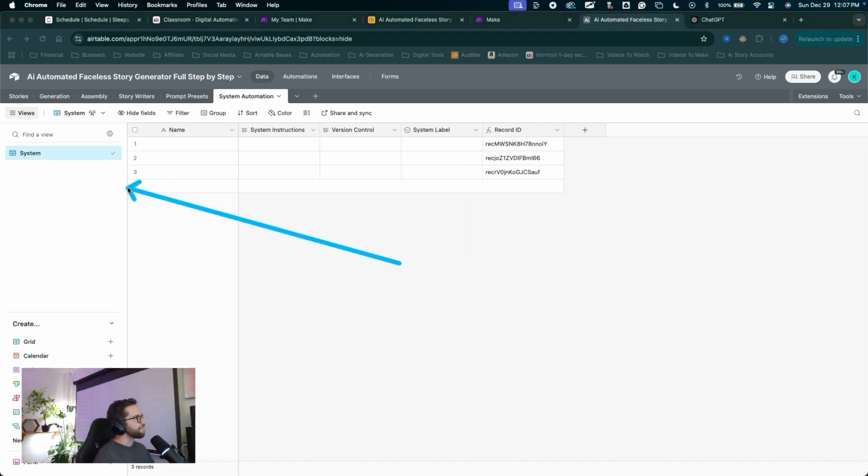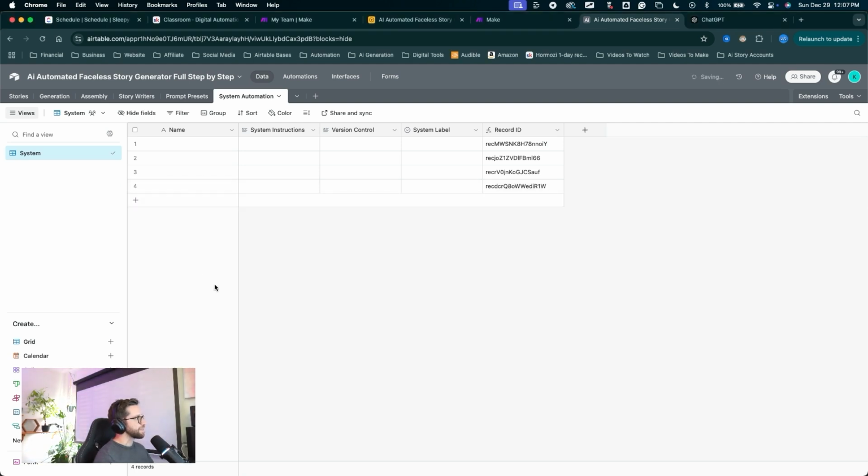So let's create a 4th record in here. I'll click the plus to just create a new blank record, and I'll label each of these records according to the system label here. So I'm just going to click into this first field in this first record and label it JSON. The next one is research. Next one, fact check, and this last one is system.